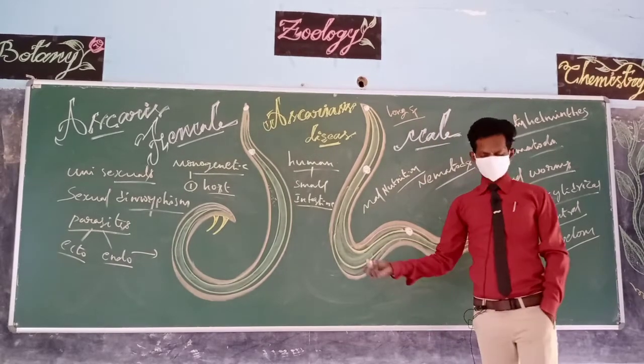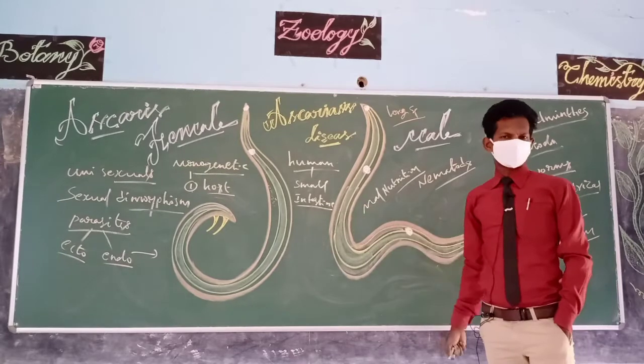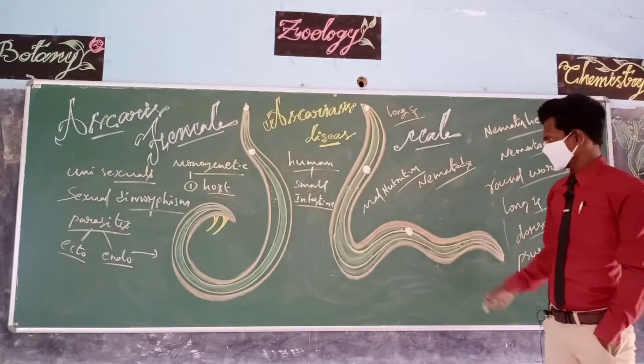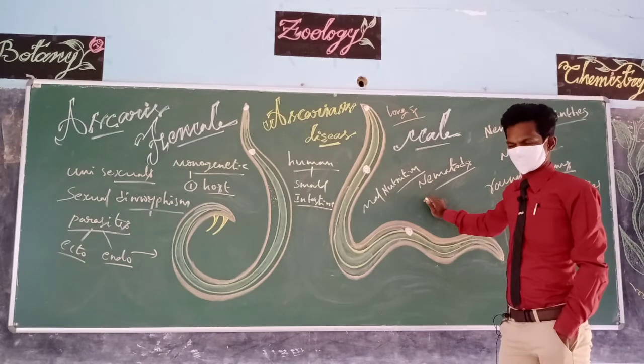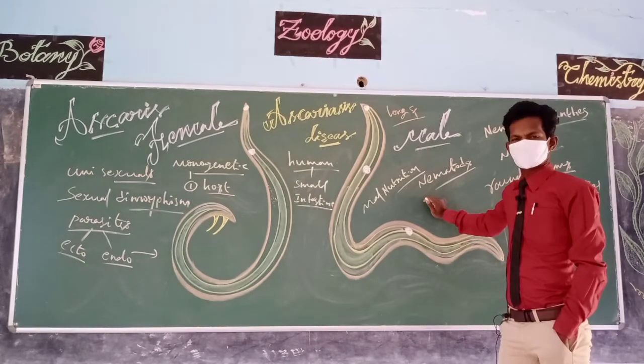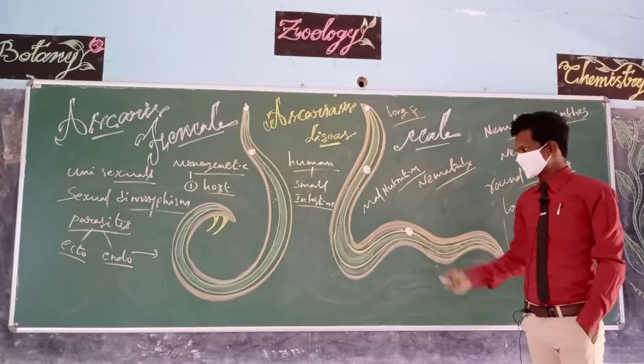Coming to the distribution, these worms are distributed worldwide, especially in tropical and subtropical regions, and that too in unhygienic areas. Wherever there is unhygienic condition, these worms are widely spread.